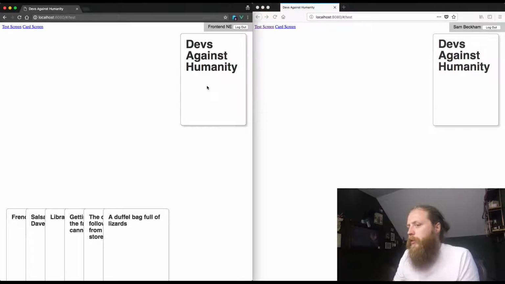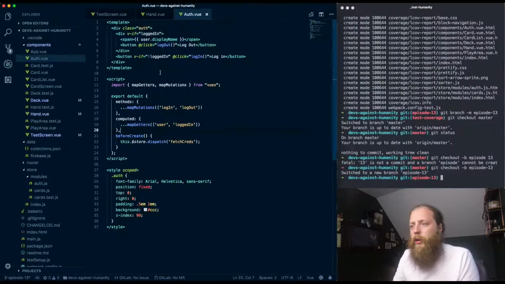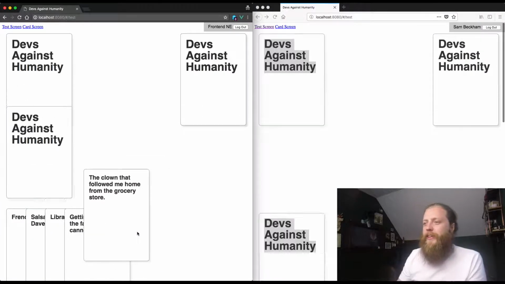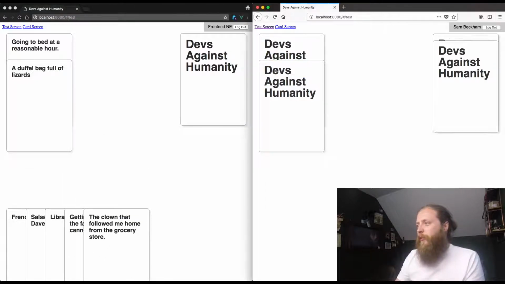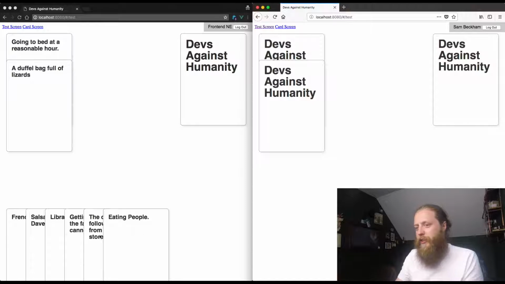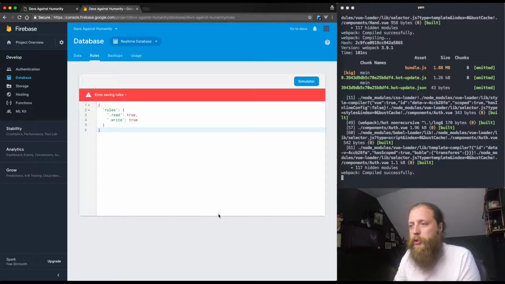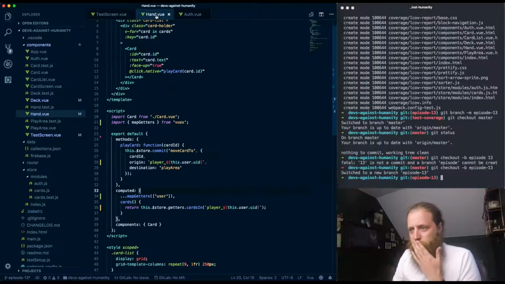Oh, right, okay, got it. So what we've done here is we've still got this UID hard-coded. So this player is now drawing cards into this player's hand. We want to avoid that, and we will with rules in just a moment. But first, what we want to do is